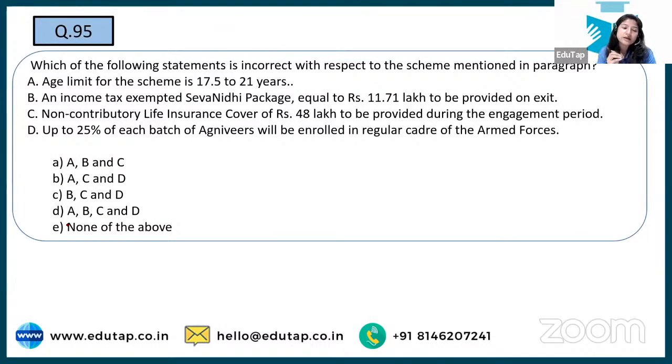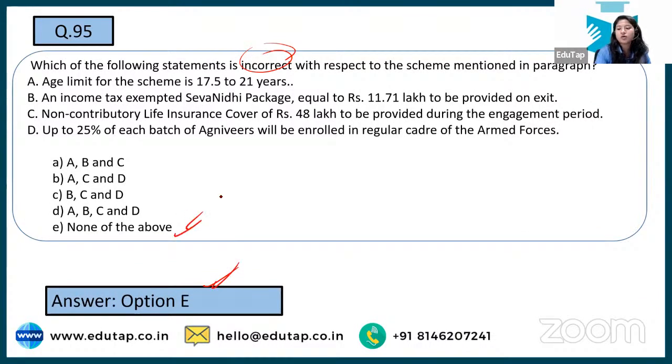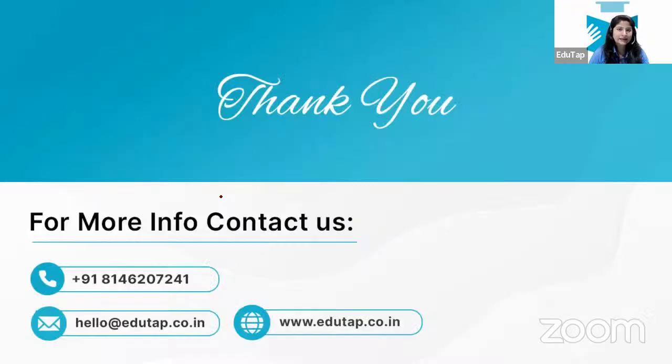Sorry, this is the question regarding this scheme, and you have to identify which of the following is incorrect regarding this particular scheme. Okay, so you have to tell the right answer. See, the correct answer is none of the above, because all of the above are features of this particular scheme. Okay, so all are correct, and that is all in this particular session. We have covered, I guess, a lot of schemes, and you will get a lot of information just by reading the paragraph and the answer slide that we have, and in some cases the other options in case of incorrect, correct, right? So a lot of it has been there.